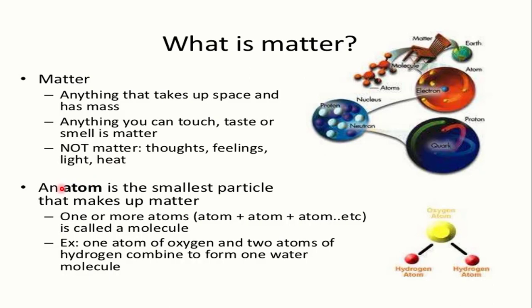Then atom. An atom is the smallest particle that makes up matter. One atom and another atom combined is called a molecule, meaning a combination of two or more atoms is called a molecule. One example: one atom of oxygen and two atoms of hydrogen combine to form a water molecule. Here two hydrogen atoms are connected with one oxygen atom and water is formed.